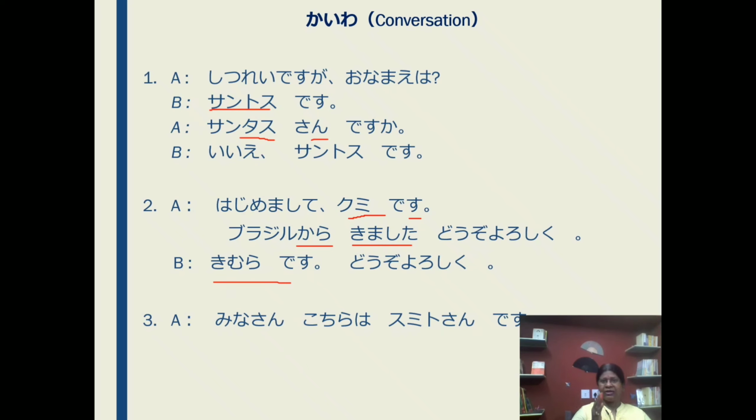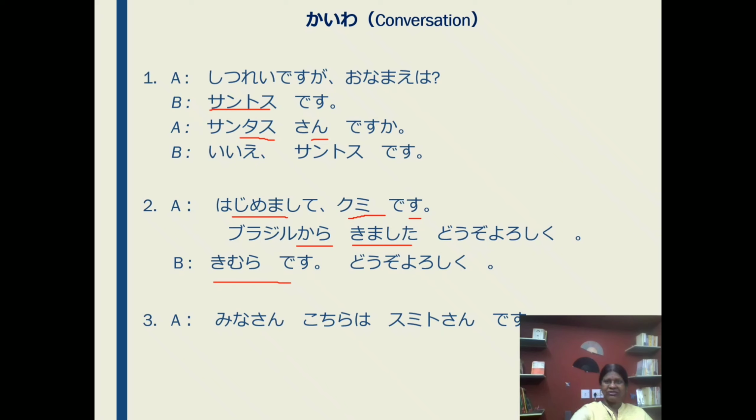Another thing you can mark over here is Hajime mashite. Hajime mashite you say when you meet a person for the first time. Hajime mashite, Mamita desu, Indo kara kimashita, dojo yoroshiku. Hajime mashite, Santosu desu, Burajiru kara kimashita, dojo yoroshiku. Hajime mashite, Mira desu, America kara kimashita, dojo yoroshiku. If you practice this way, you will be able to speak properly.